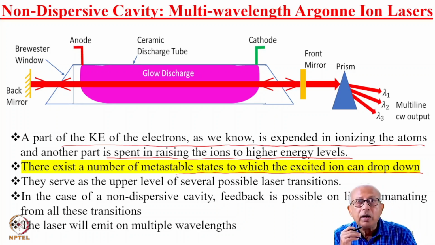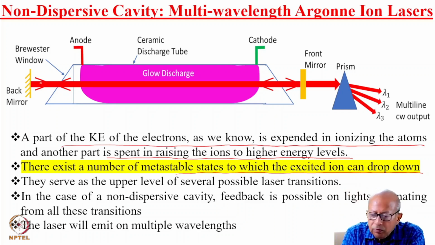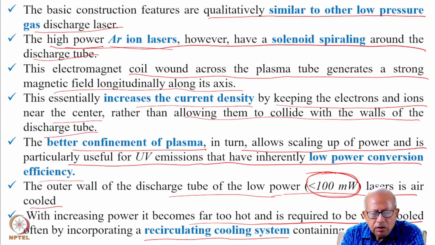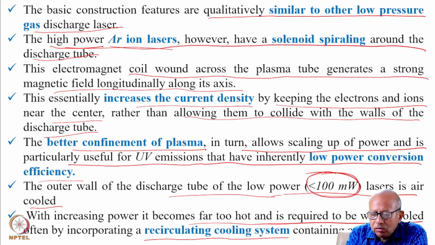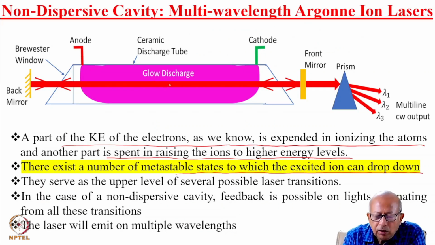We have already studied that. Now, if there is no wavelength selection element inside the cavity, then as you have created population inversion, the spontaneous emission will occur on all these wavelengths, and these will feed stimulated emission in this active medium.